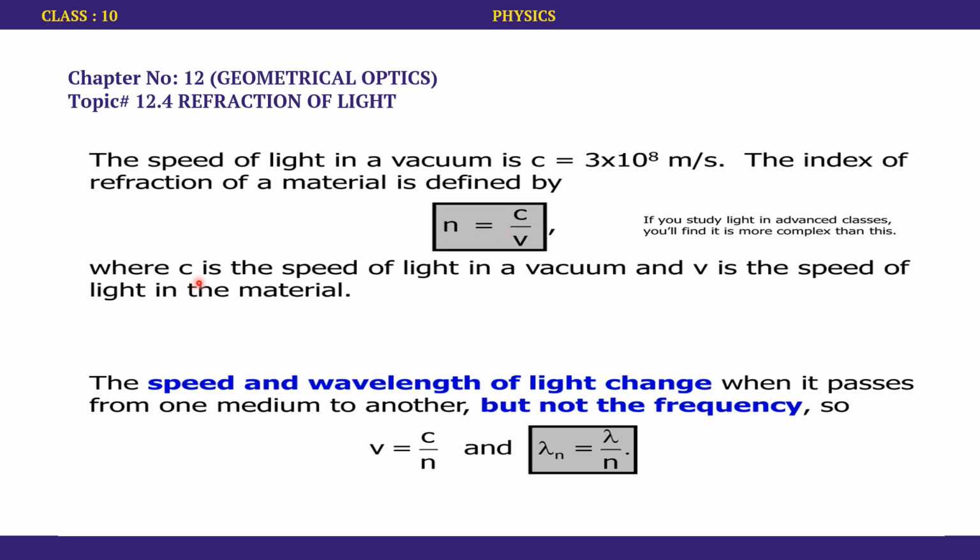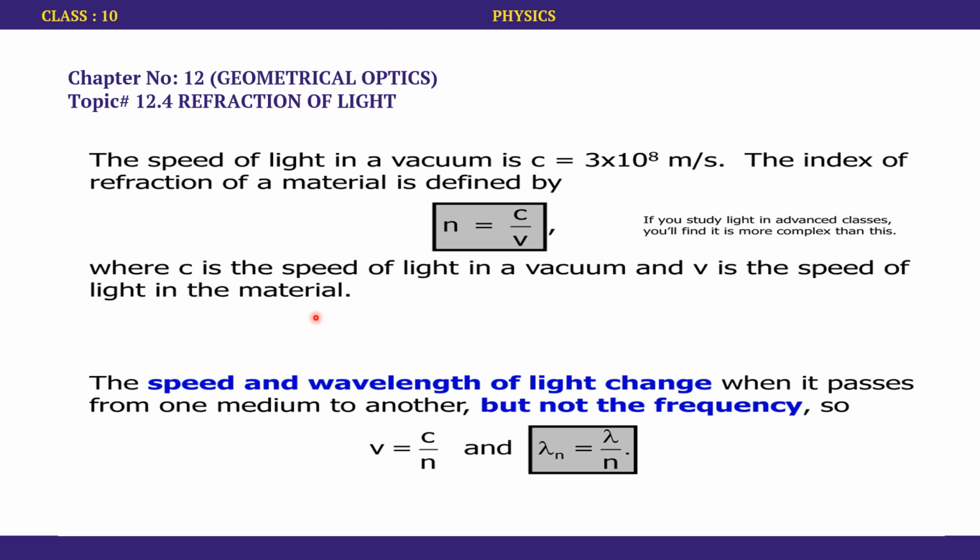Here, c is the speed of light in a vacuum, and its value is 3 into 10 to the power 8 meters per second, and v is the speed of light in the material, as already discussed. Whenever the ray of light enters from one medium to another, it bends. And we have also talked about the fact that the speed of light does not remain the same.